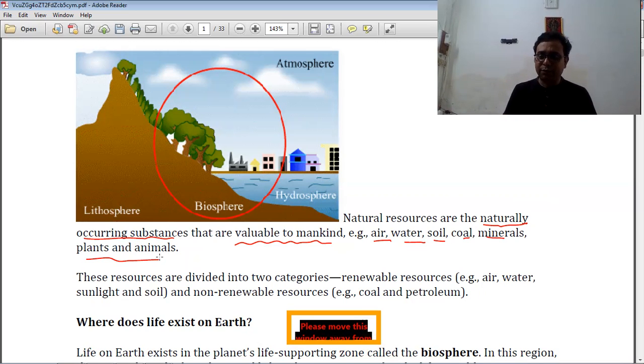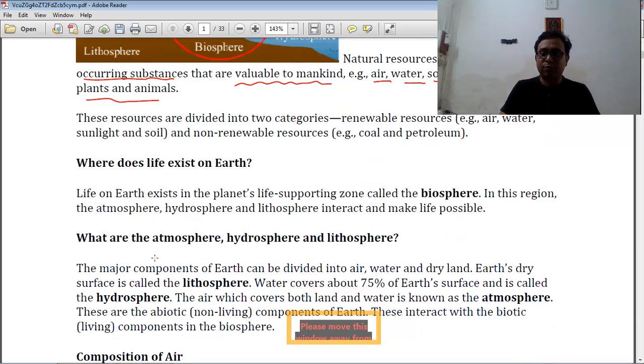But if you classify natural resources, we classify them into two categories. What are these two categories? Number one is renewable resources, like air, water, sunlight, and soil. These are renewable.